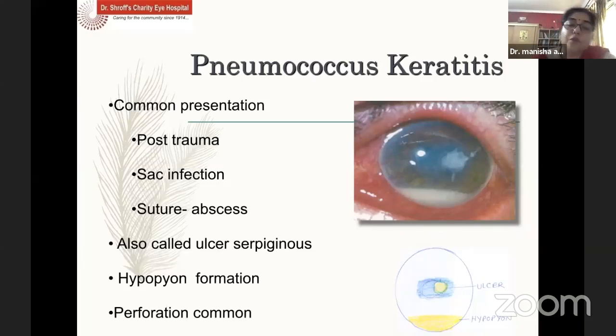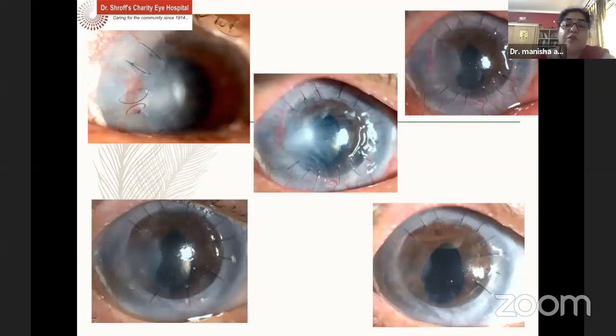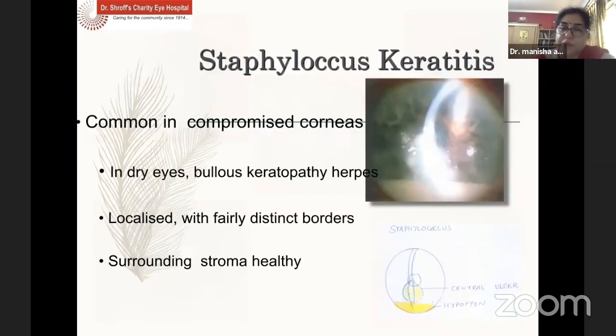Whenever it's a post-trauma, sac infection, or a suture abscess, pneumococcus keratitis comes first to the mind. They are also called ulcus serpens. They usually have hypopyon associated with them, and melt and perforations are common. So this is one of the suture infiltrates which, when treated well, did respond to the medical management.